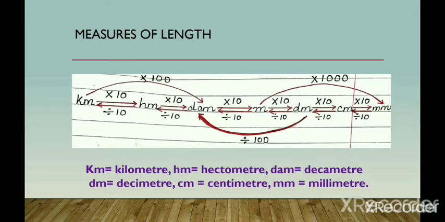So here you are moving from a higher unit to a lower unit, but how many steps are you skipping? 2, decimeter and centimeter. So it means you have to multiply 10 into 10 into 10, that is 1000. So if you want to convert a meter into millimeter, then you have to multiply it with 1000. Let's move to the next topic.